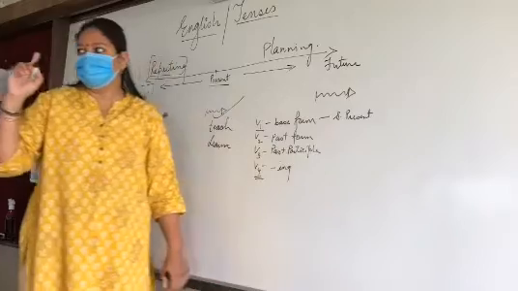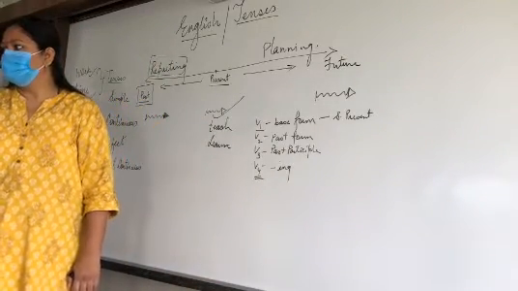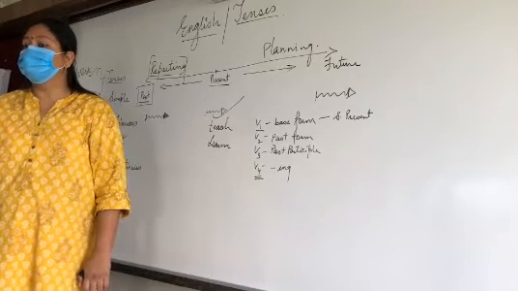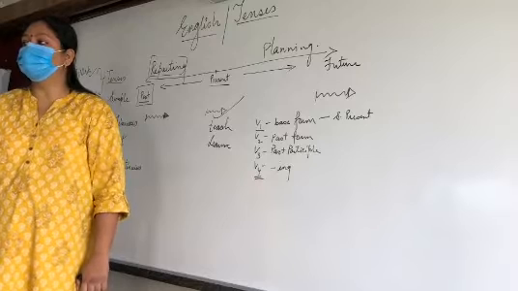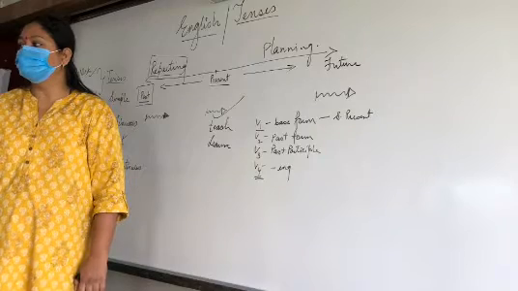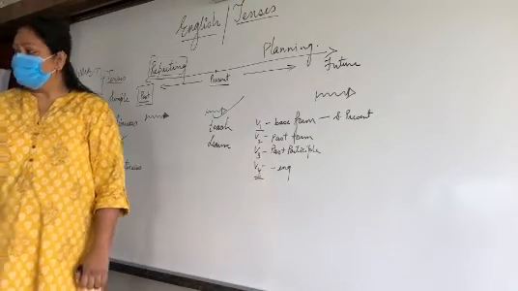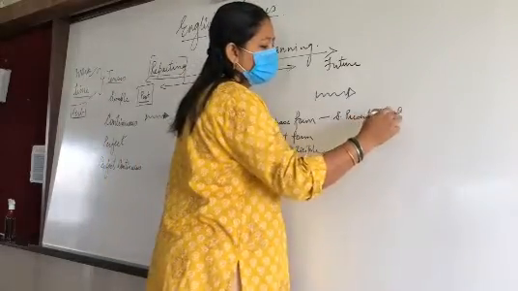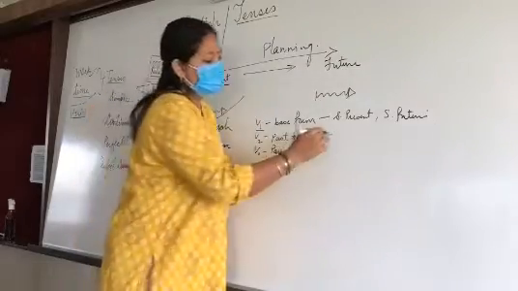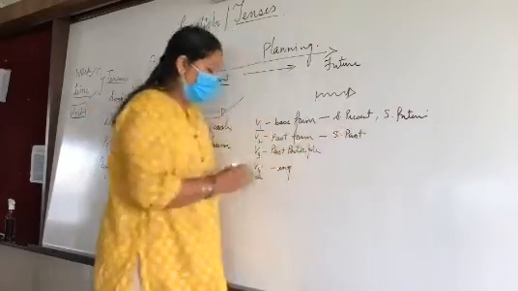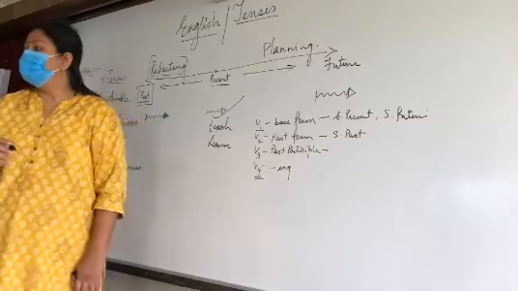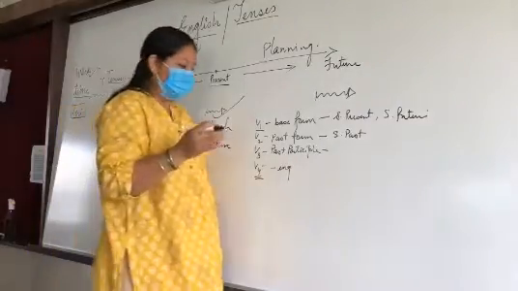And one more time, remember quickly. V1 we use with one more tense. Who will tell? Future. With future. Now the past form we will use with which tense? Simple past. Past participle we will use with which tenses? Past perfect.